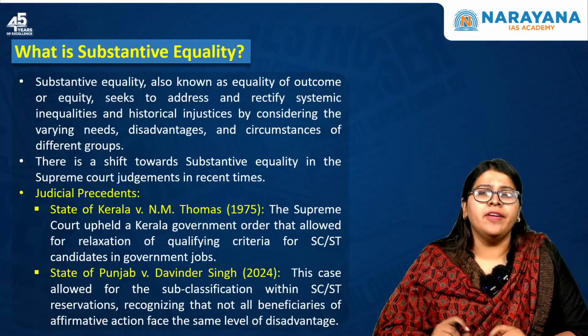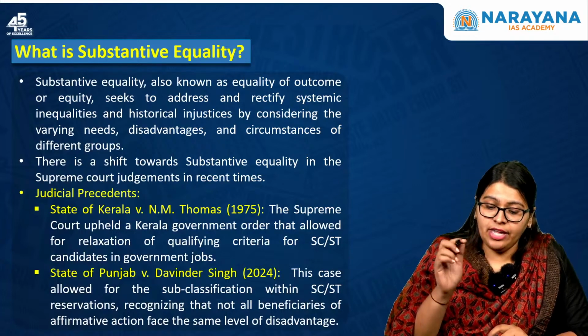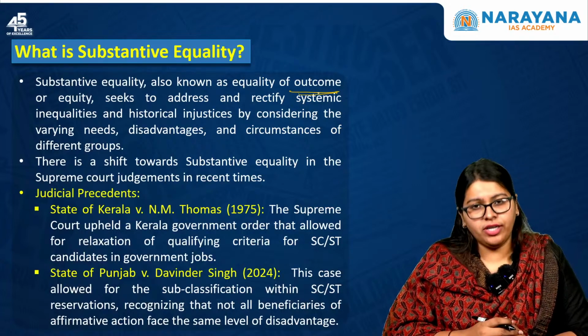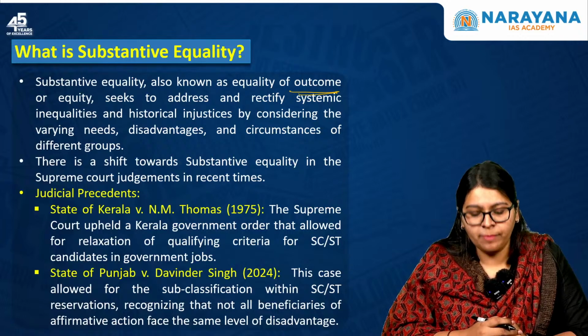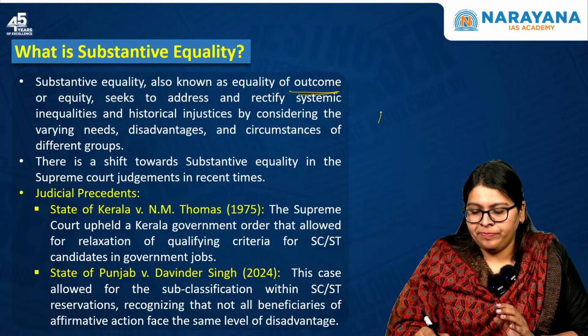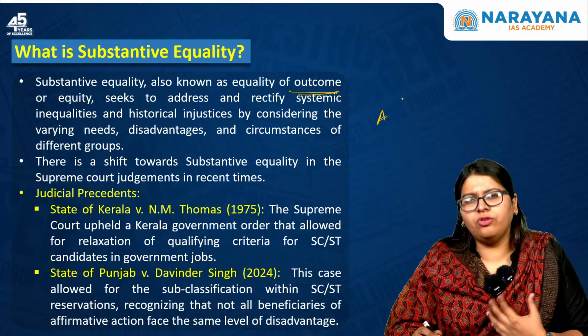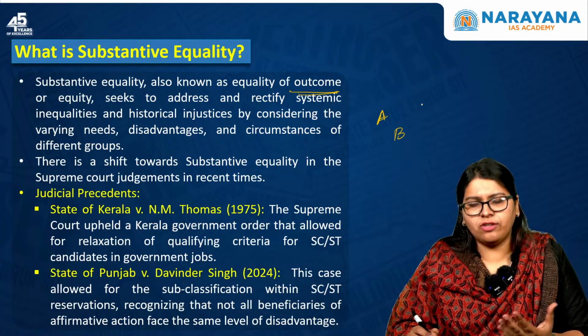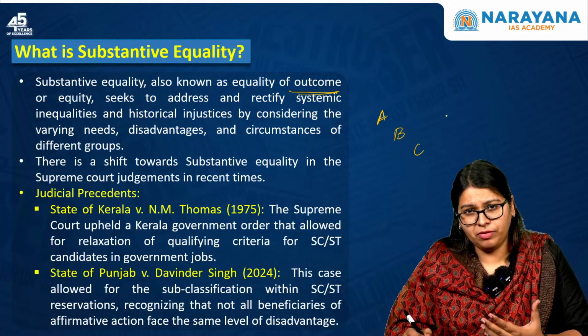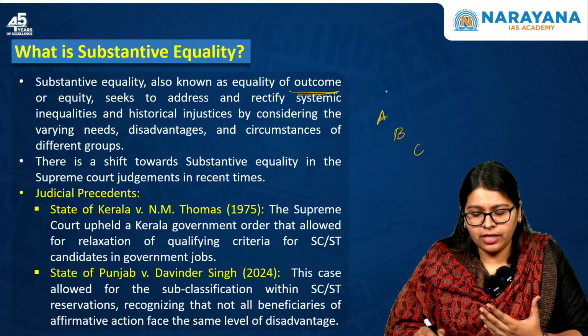This is where we have something called substantive equality. What is this? This is often called the equality of outcome, or equity. Take A, who is of a higher standard or from a better social or economic background, and B and C, who are lesser privileged. How do you give equity?